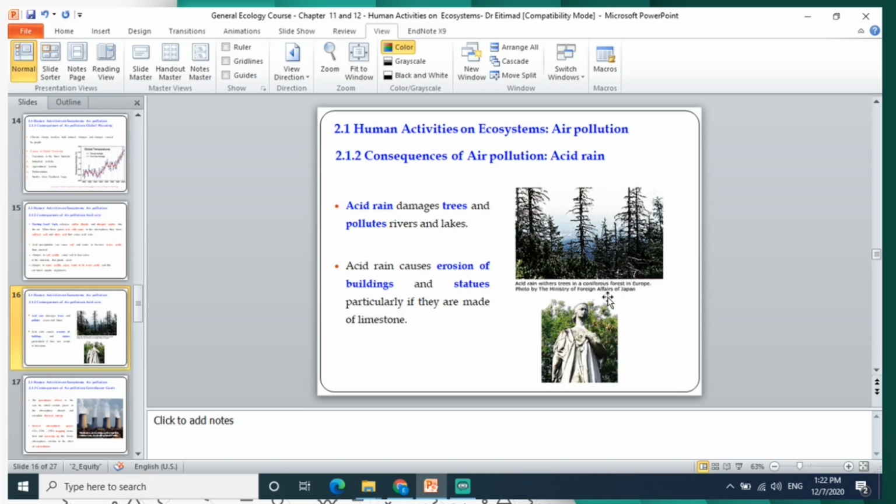Acid rain can also damage trees and pollute rivers and lakes by killing aquatic organisms. It also causes erosion of buildings and statues, particularly if they are made of limestone, because the acidity is so high.